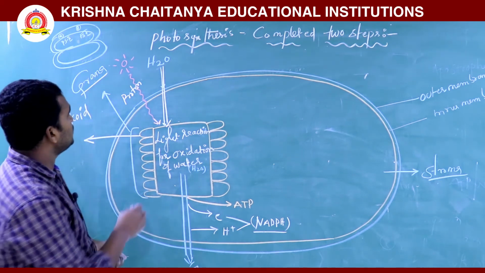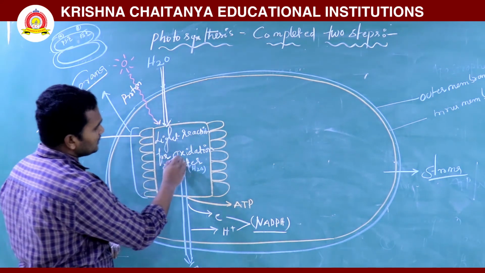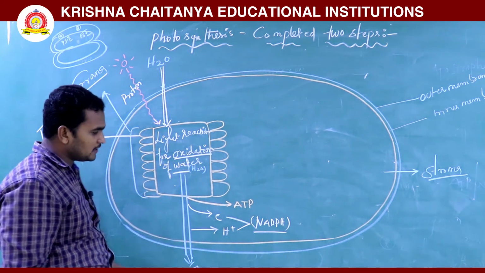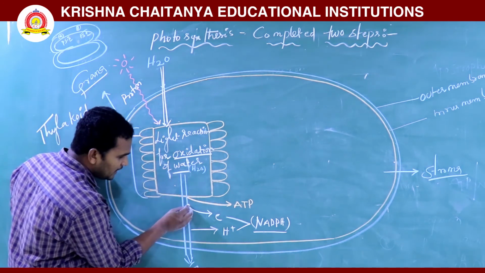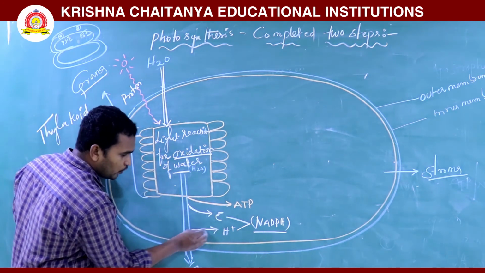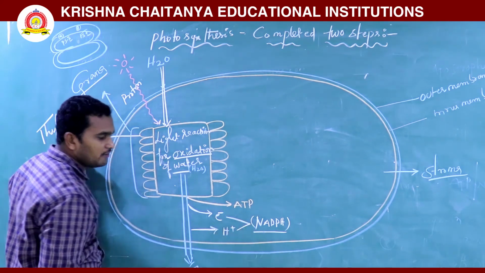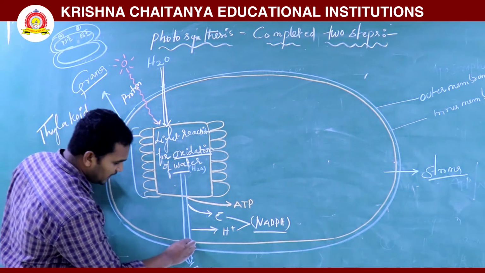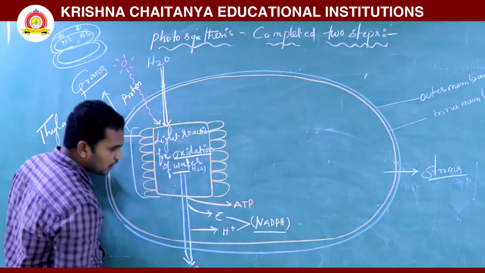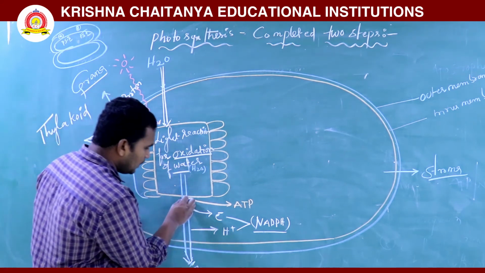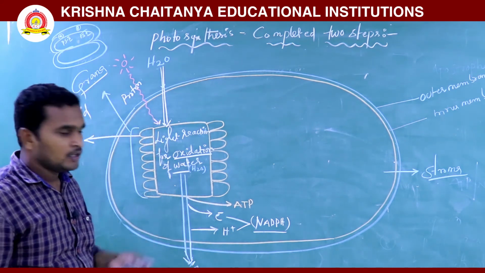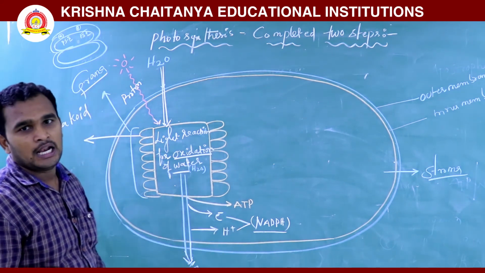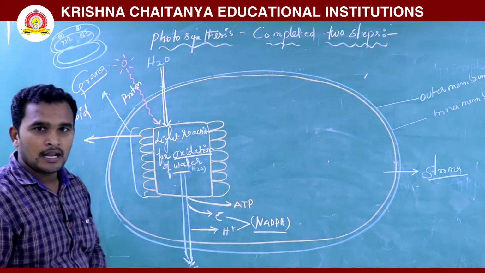So what is synthesized in the light reaction? Through oxidation of water, finally ATP and NADPH are synthesized. First water is split, releasing electrons and protons. These electrons and protons join with NADP and convert it into NADPH. Finally oxygen is released. At the same time ATP and NADPH are synthesized. These two are called the light products.